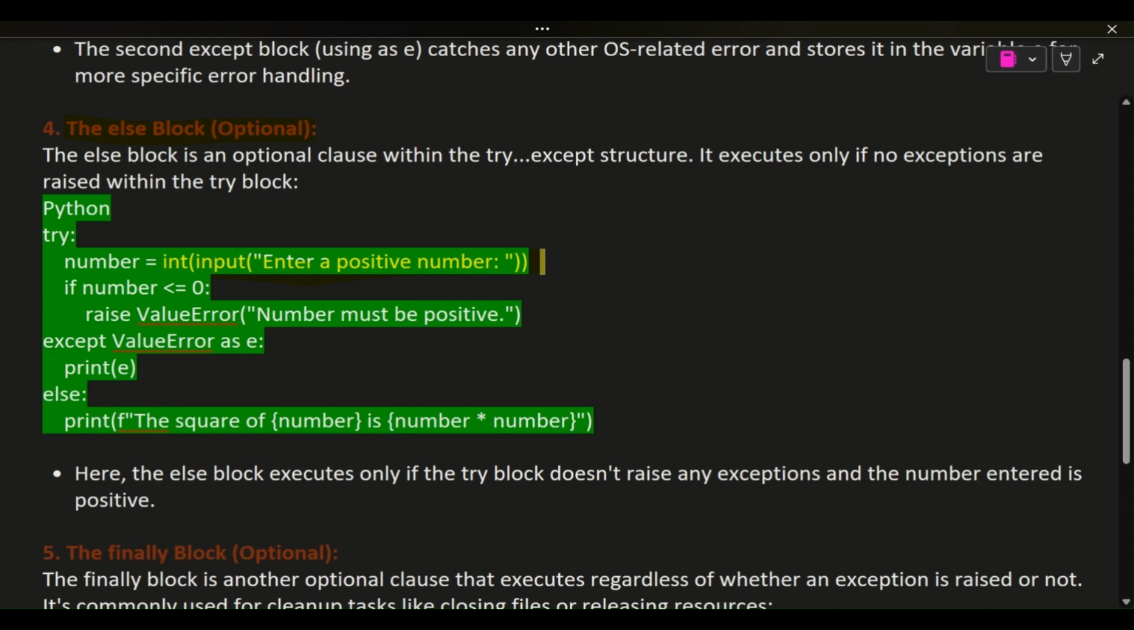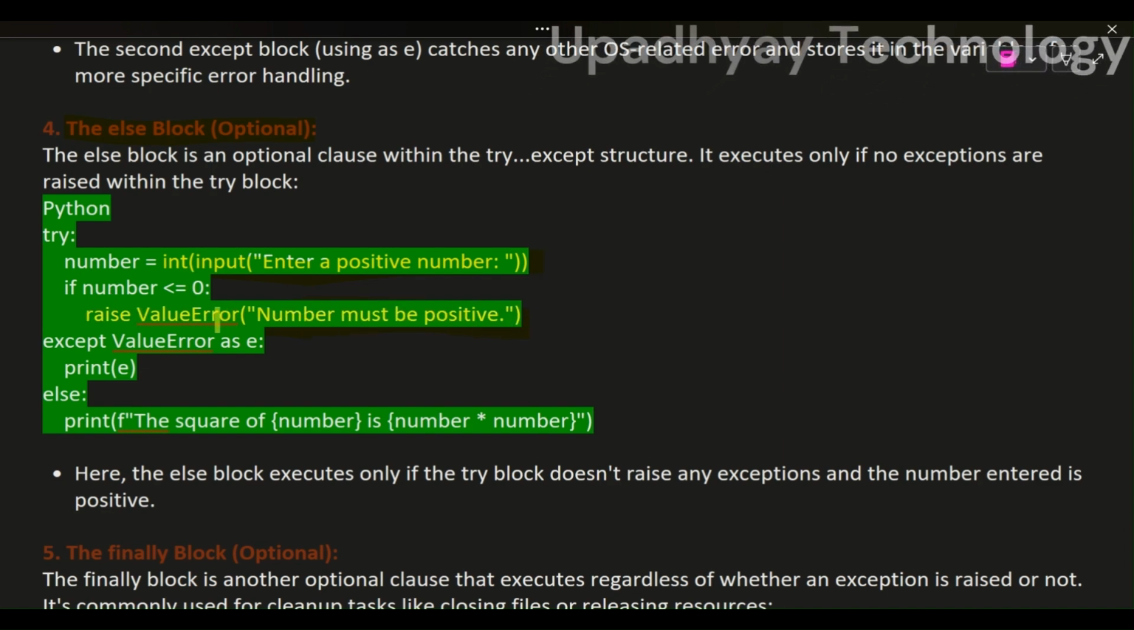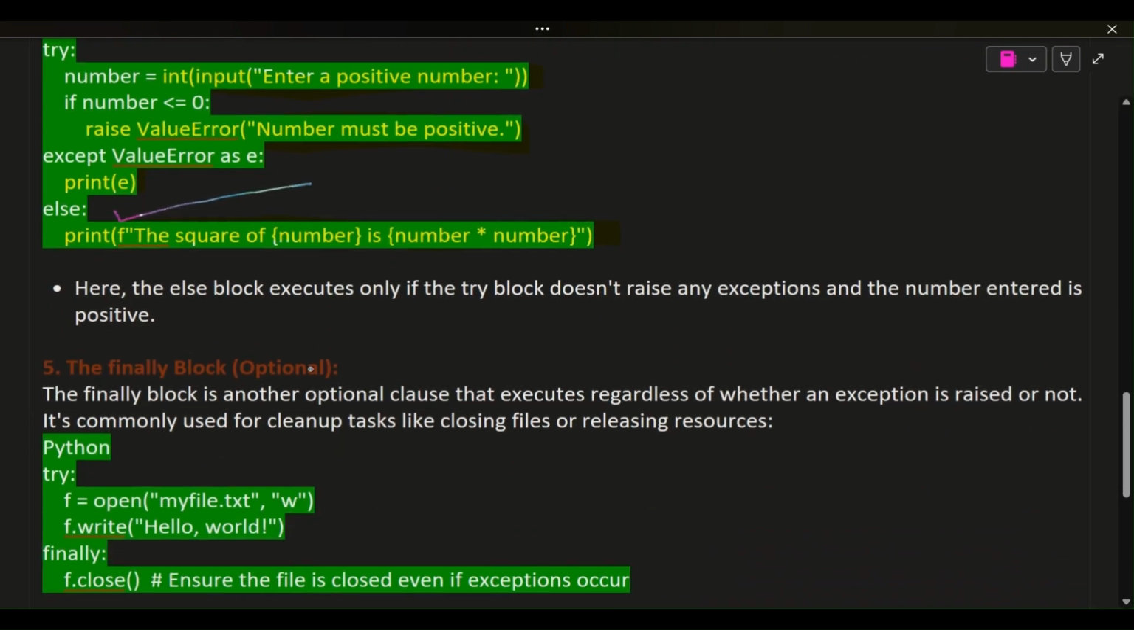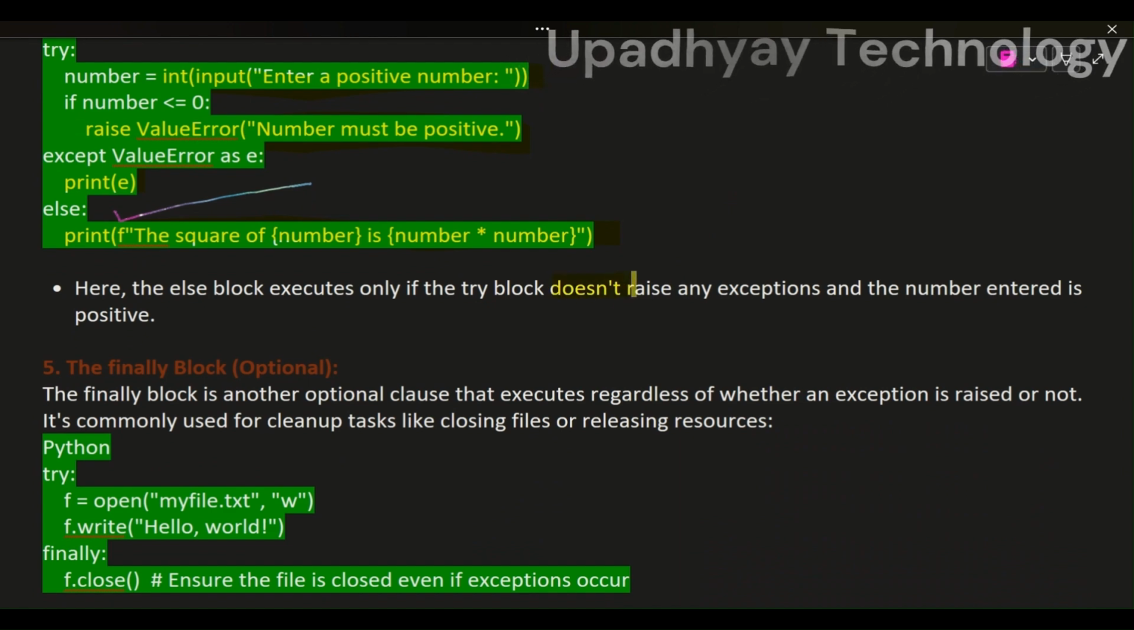Python. Try: number = int(input("Enter a positive number")). If number == 0, raise ValueError("Number must be positive"). Except ValueError as e: print(e). Else: print(f"The square of {number} is {number * number}"). Here, the else block executes only if the try block doesn't raise any exceptions and the number entered is positive.